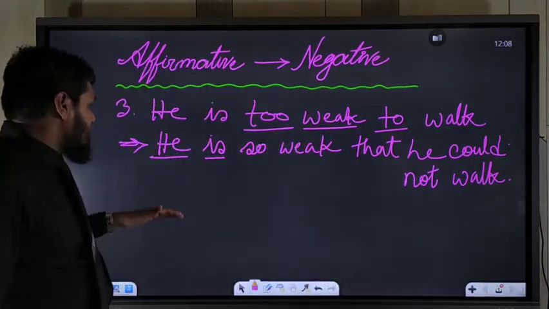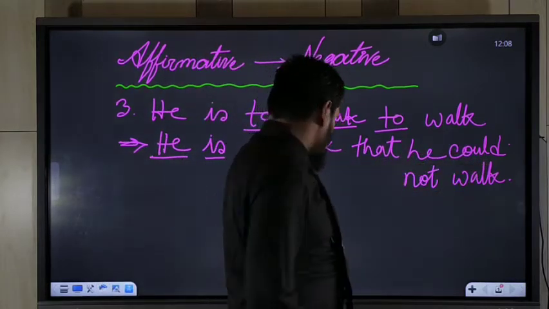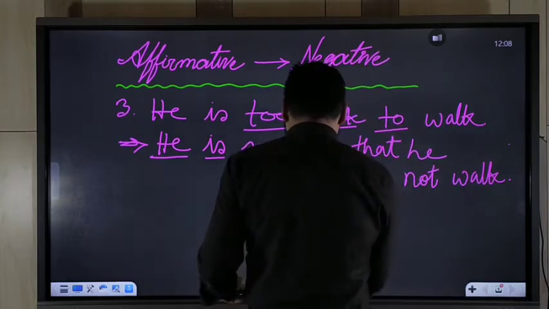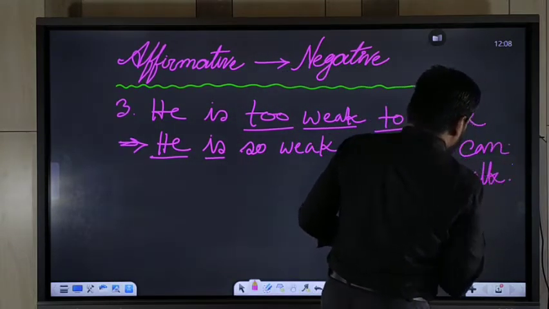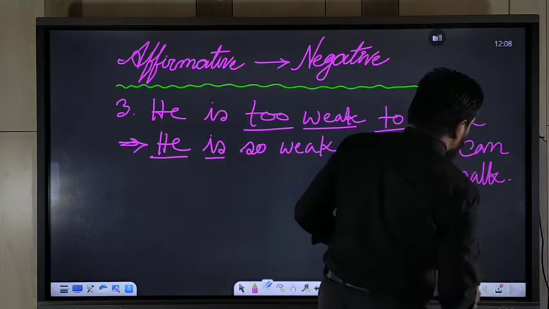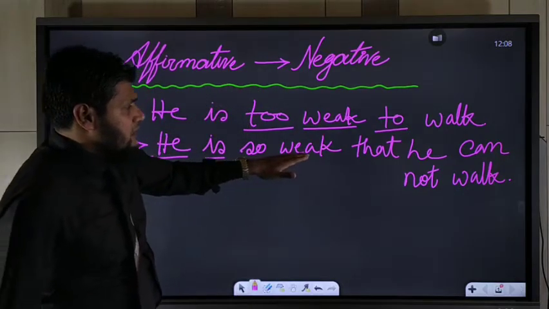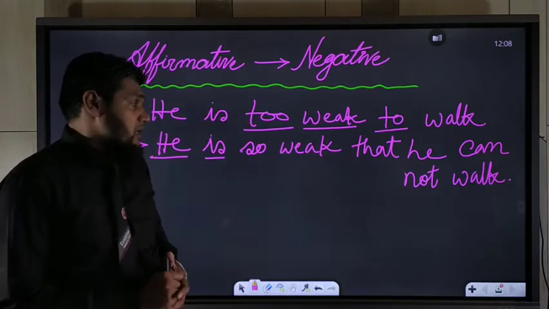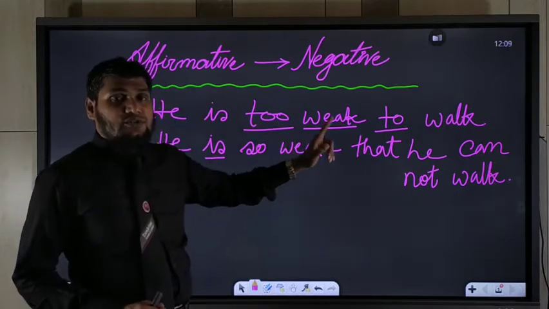Now read the sentence. He is so weak that he can. Here can should be used, not could, because it's in present form. You should use can. So read the sentence: He is so weak that he cannot work. If there is present form, you should use can. If there is past form, you should use could.